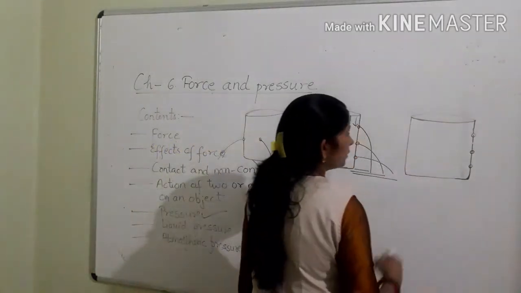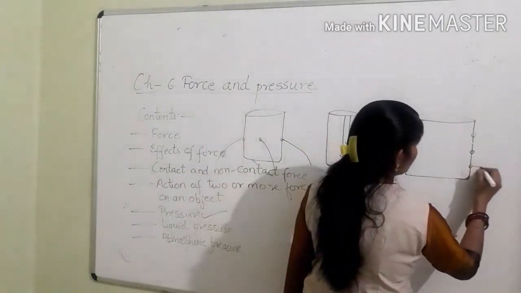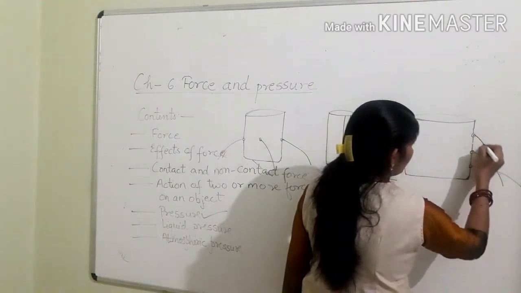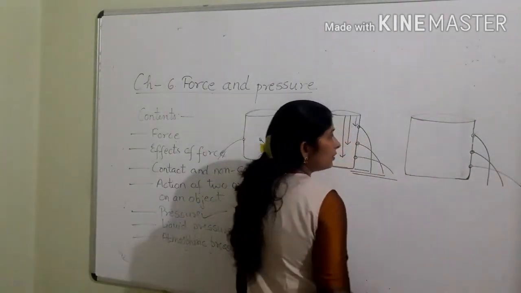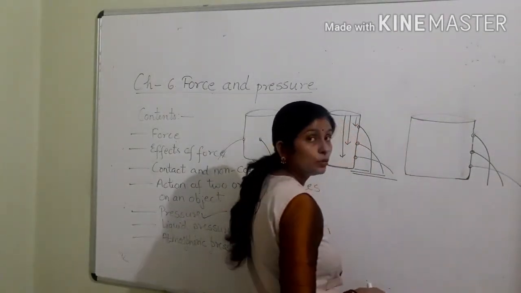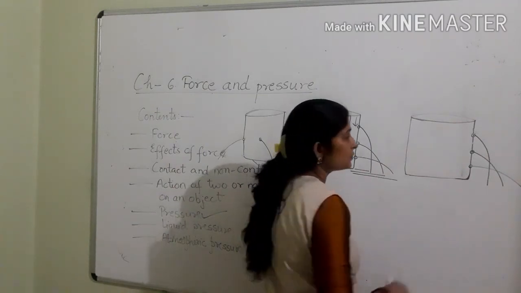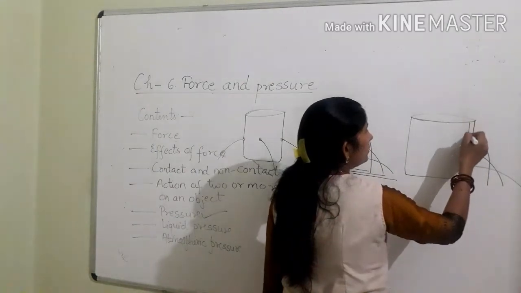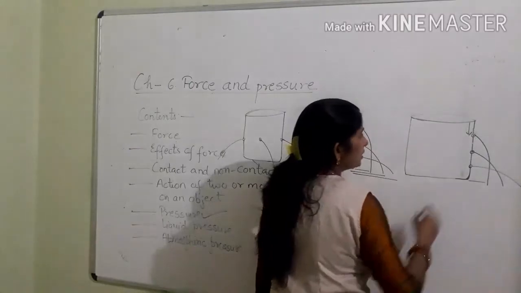Now the third beaker. Here also the jets of water coming out of these three holes cover different, unequal distances from the beaker. The jet coming out of the first hole, which is at the lowest depth, covers the lowest distance.